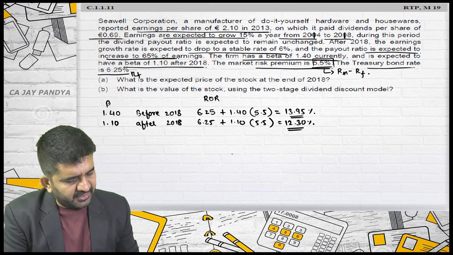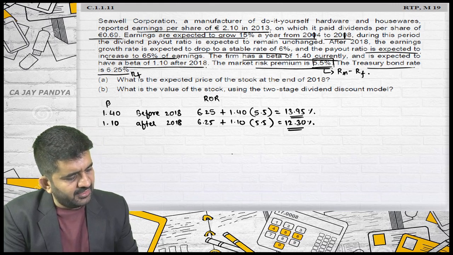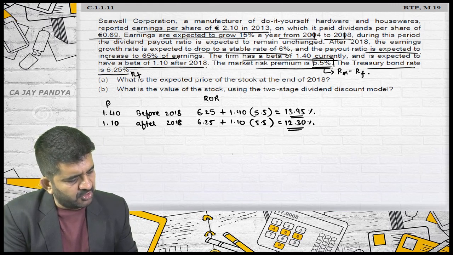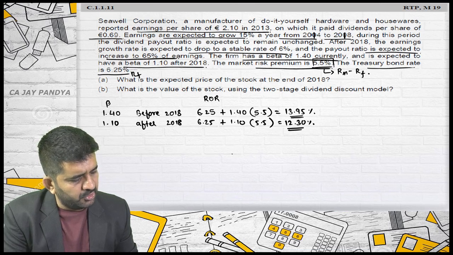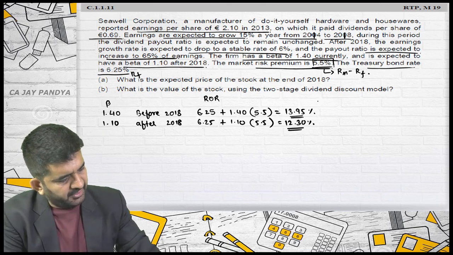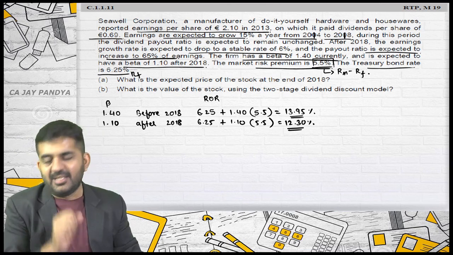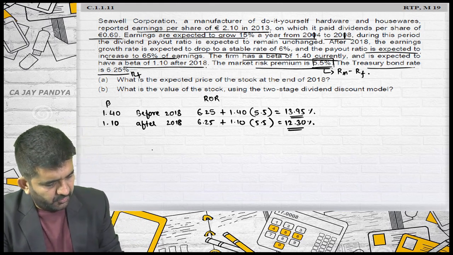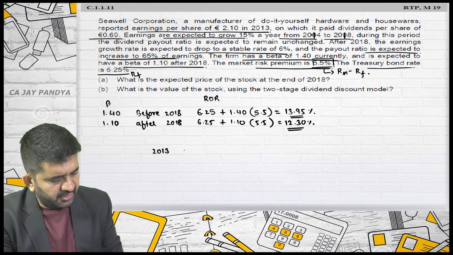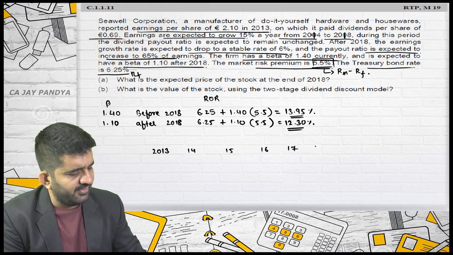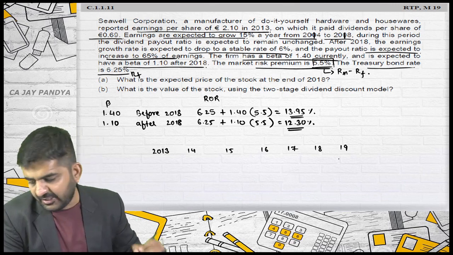What is the expected price of the stock at the end of 2018? I'll be doing this. What is the value of the stock using the two-stage dividend discount model? That is as on today. Today is 2013, and 2014 to 2018 detail is given. So let me write down all the details starting from 2013, 14, 15, 16, 17, 18 and 19 onwards.